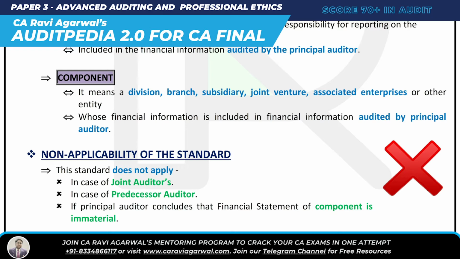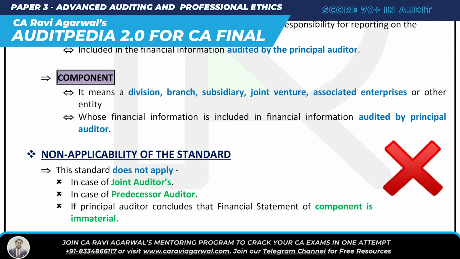If I am using the work of a predecessor auditor, then this SA is not applicable. This SA is applicable where I am using the work of another auditor. Another auditor is an auditor other than the principal auditor, who has the responsibility of reporting on the financial information of a component, that is branch, subsidiary, associate, right?